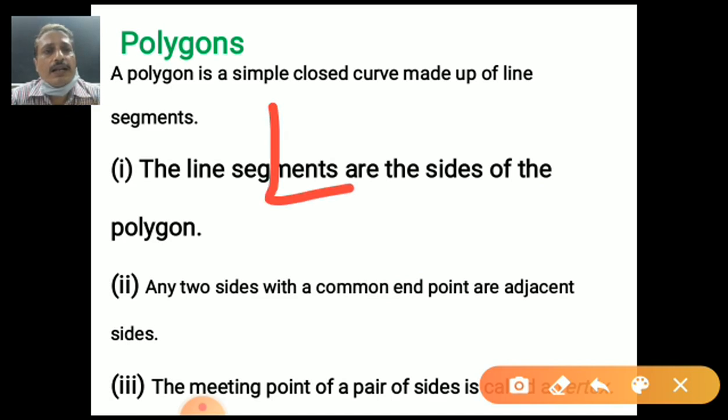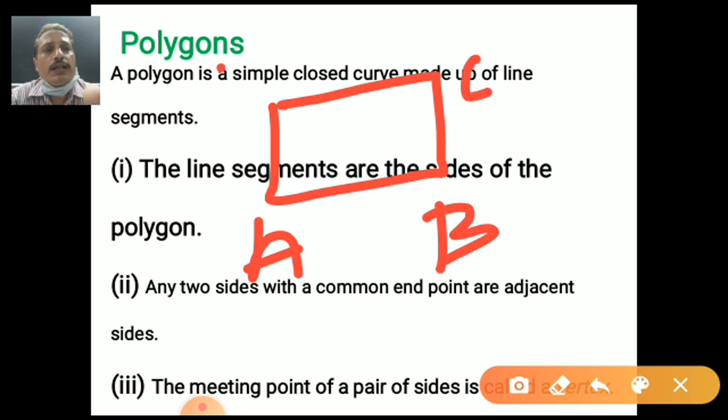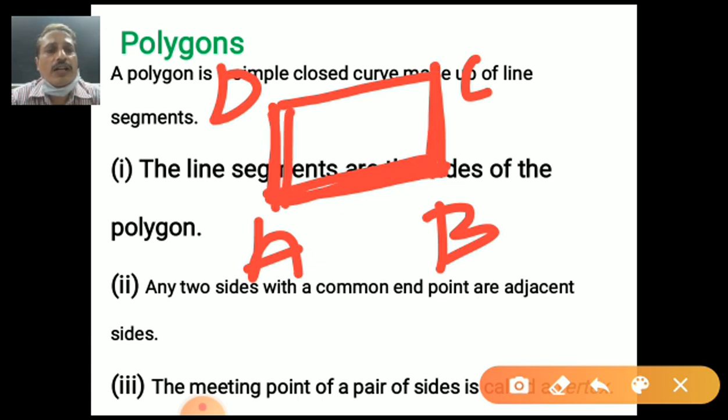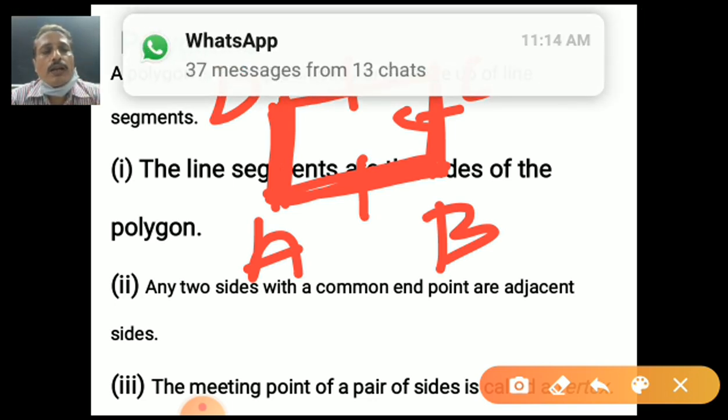See, in the rectangle ABCD, suppose line AB, adjacent, there are two adjacent: BC and AD or DA, both are same. Adjacent sides. Opposite means AB opposite CD. Clear? Problem? Okay. BC opposite, what is the side opposite to BC, student? Yes, AD or DA. Opposite and adjacent. Adjacent means nearby. Which one is beside it? Yes.